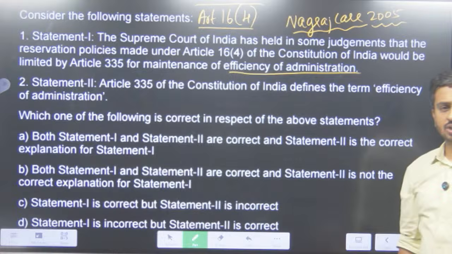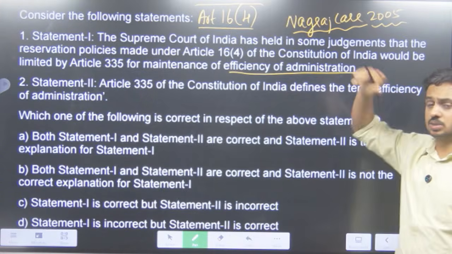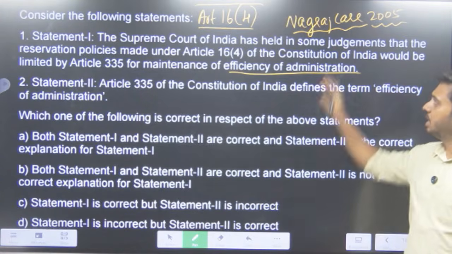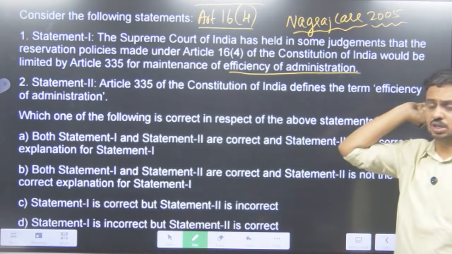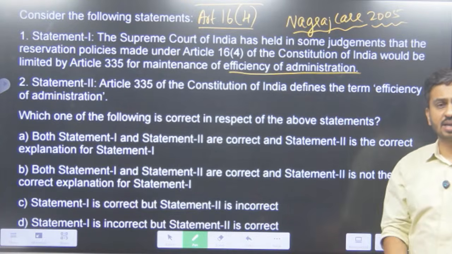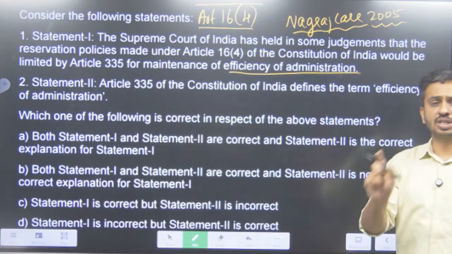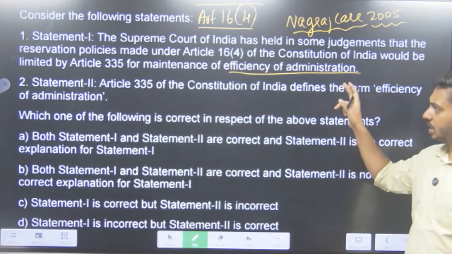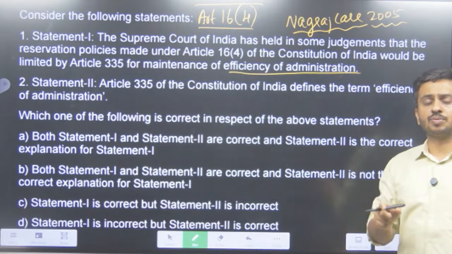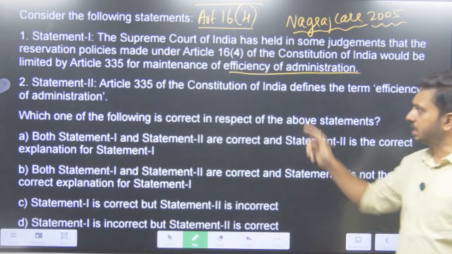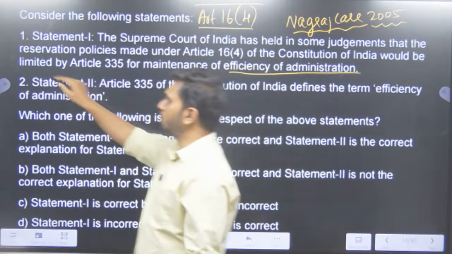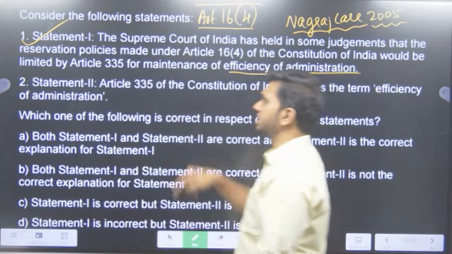After the Indra Sawhney case, the main case regarding the OBCs was the Nagaraj case. They also said that yes, reservation or positive discrimination can be done, but it should not lead to inefficiency in terms of administration. That is again repeated by the Supreme Court of India in quite a huge number of cases. That's exactly what the statement is trying to tell you. So statement number 1 is correct.